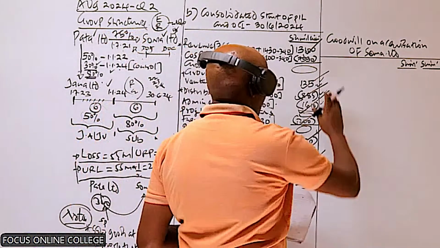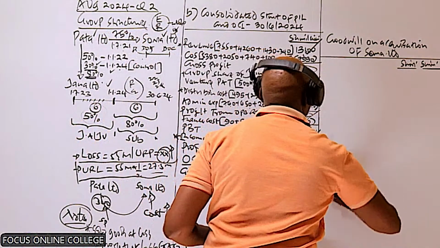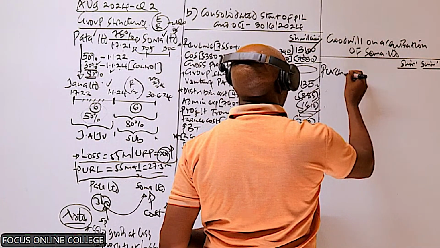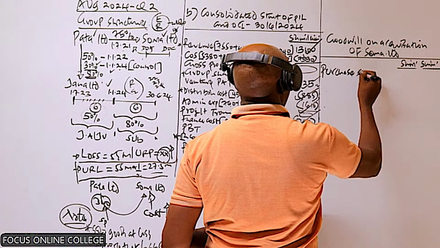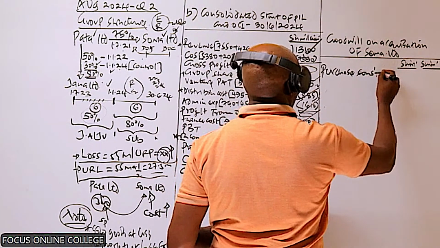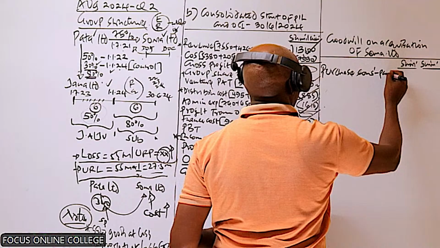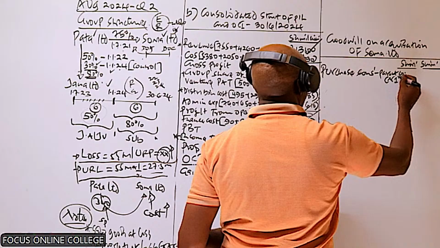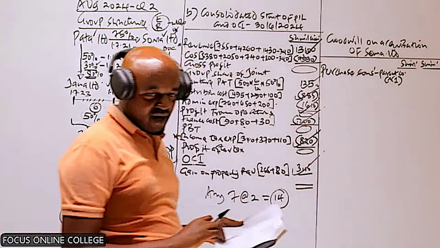So how do we compute the goodwill using the partial goodwill method? We start with the purchase consideration paid by the parent company. This one is in note number 1. Let's go to note number 1.